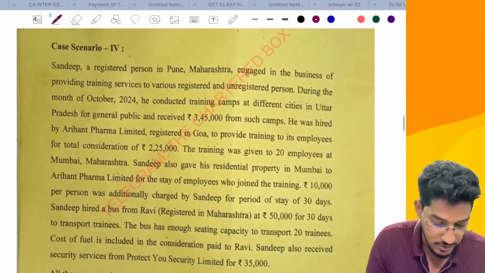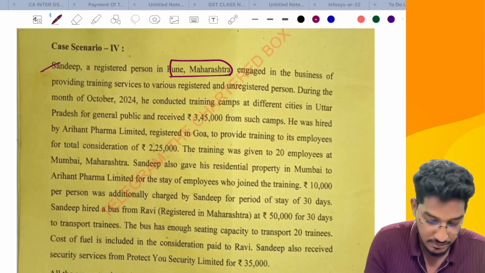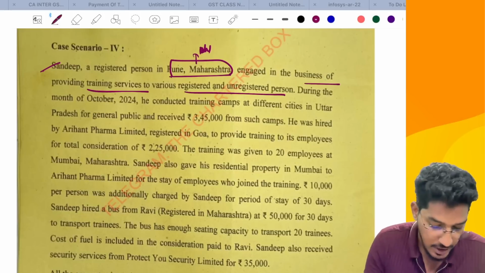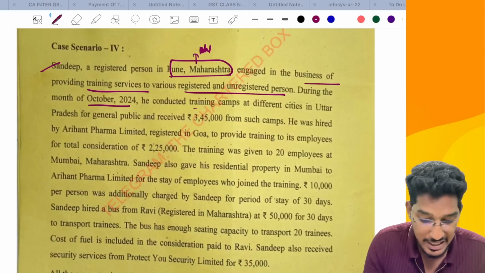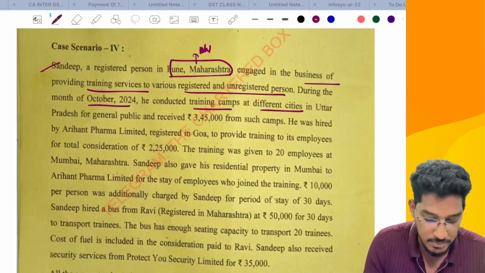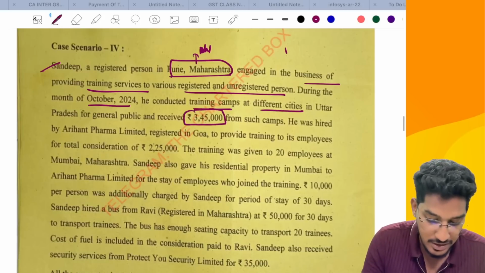Now we have one more case scenario. Let us have a quick look at it. Sandeep, a registered person in Pune, Maharashtra, where he is registered in Maharashtra. He is engaged in the business of providing training services to various registered and unregistered persons. During the month of October 2024, he conducted training camps at different cities in Uttar Pradesh for the general public and received 3,45,000 for such camps. So, unregistered person, training services.